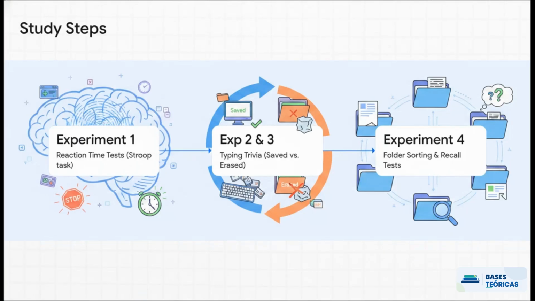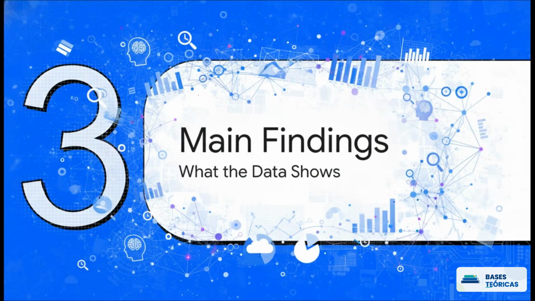Moving right along to part 2, the study methodology. How did they pull this off? Well, the researchers designed 4 specific experiments to measure how much we rely cognitively on digital info. Step 1 used a modified Stroop task, basically a classic reaction time test measuring mental flexibility. They tested reaction times to computer-related words right after participants tried answering really hard trivia questions. Steps 2 and 3 had people typing out trivia facts, but here's the catch. The researchers tricked them into believing the computer had either saved or erased those facts. Finally, Step 4 tested recall to see if participants remember the actual trivia fact or just the specific computer folder where it was saved.